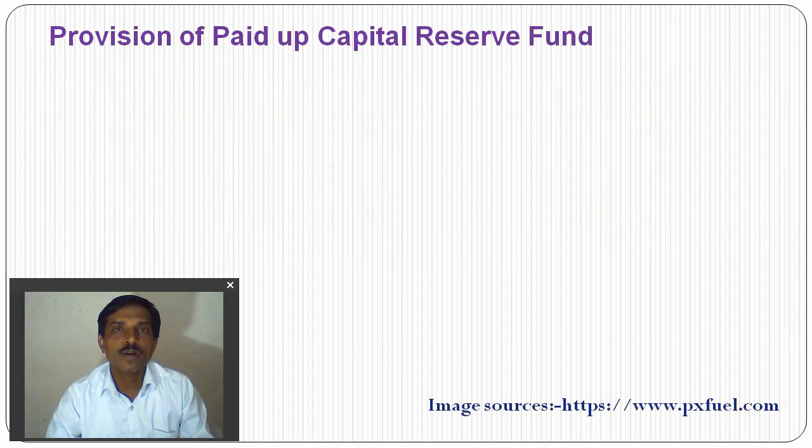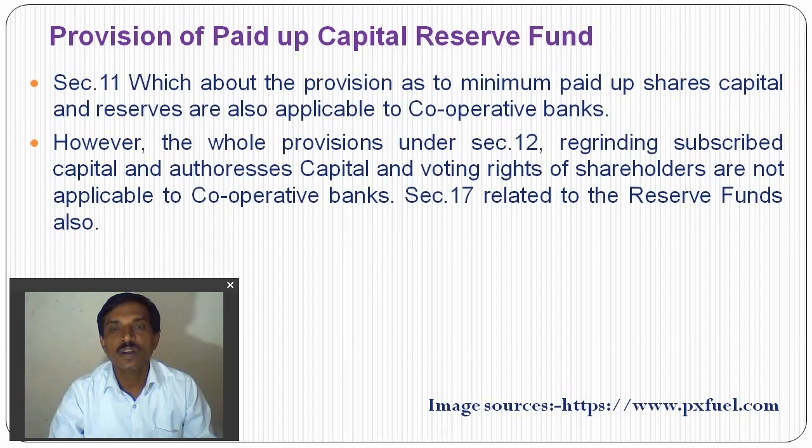After the amendment of this Act in 1965, they need to acquire a minimum percentage of paid up capital and subscribed capital. So at least 50% of their issued capital, not less than 50% of their authorized capital. So 50% of that subscribed capital is necessary for their banking business, which is decided by the Reserve Bank of India.